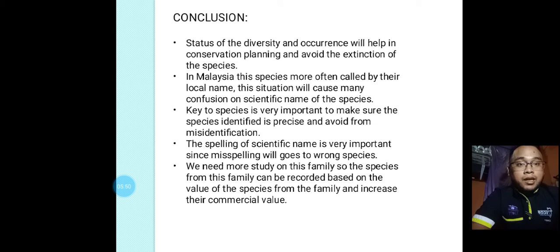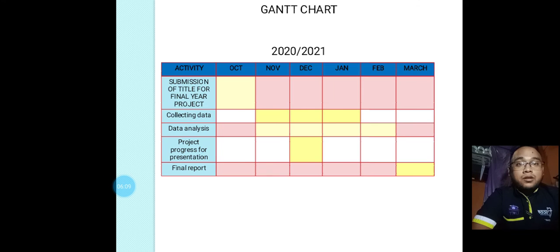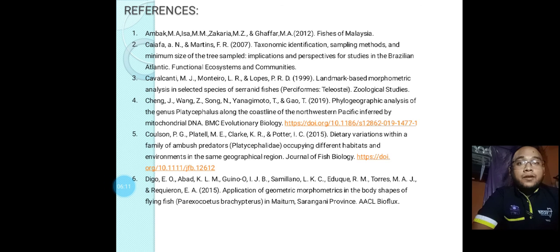The spelling of the scientific name is very important since misspelling will go to wrong species. We need more study on this family so the species from this family can be recorded based on the value of the species from family and increase their commercial value. So this is a Gantt chart reference for my study.